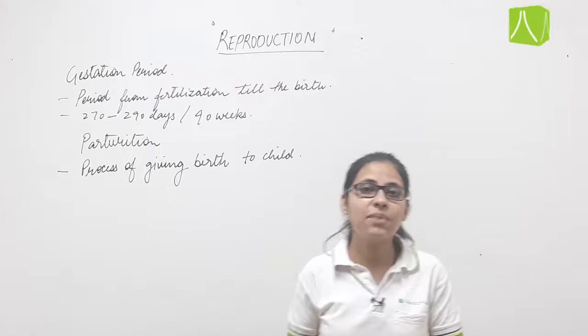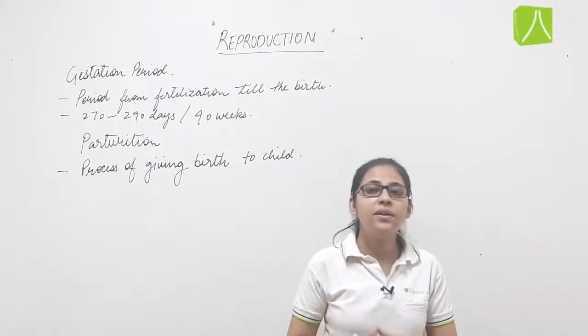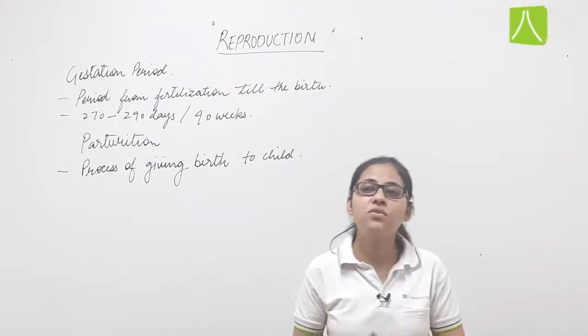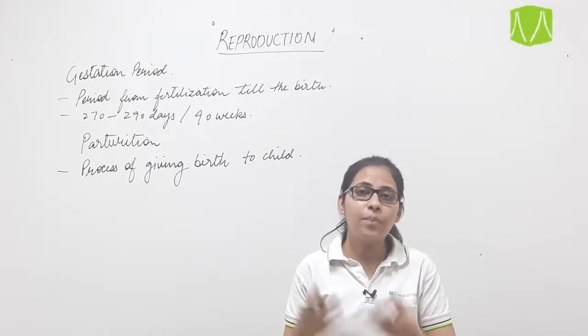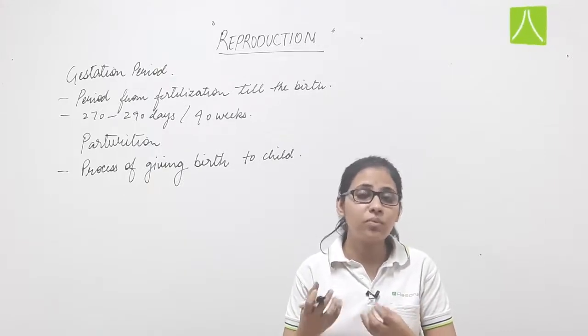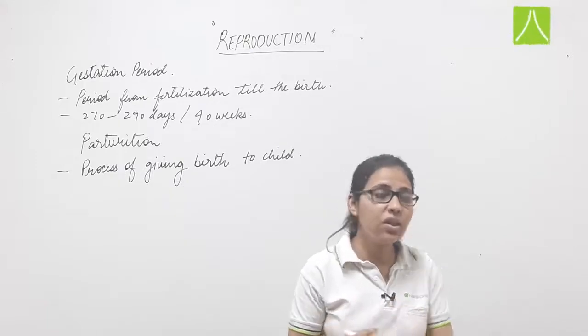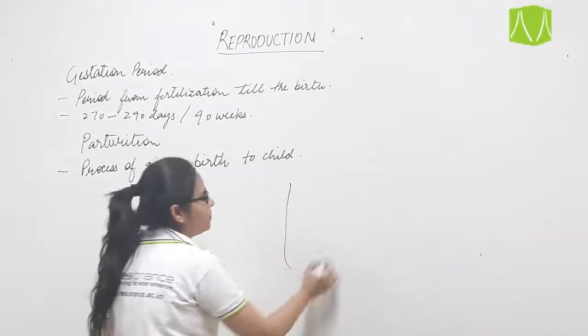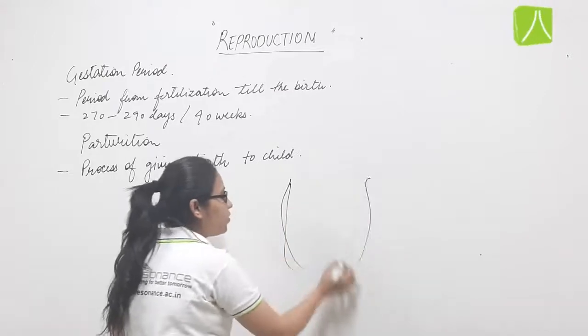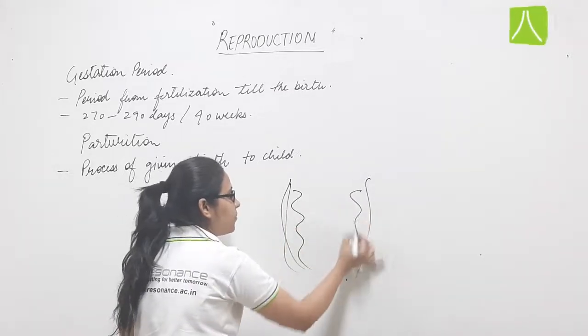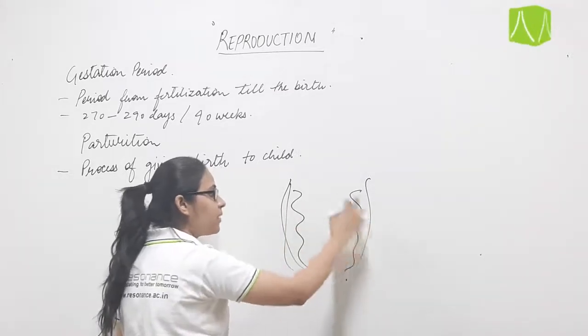Relaxin is secreted by the corpus luteum, and oxytocin is also responsible for involuntary contraction which occurs in the uterus, which is made up of perimetrium, myometrium and endometrium.